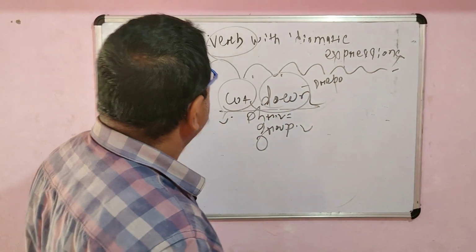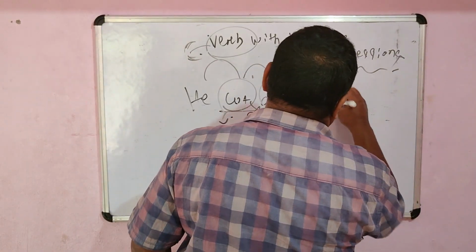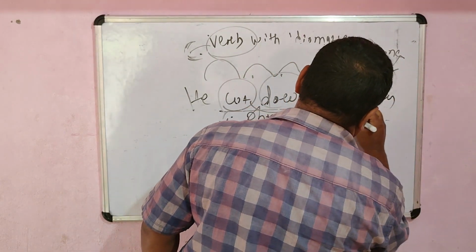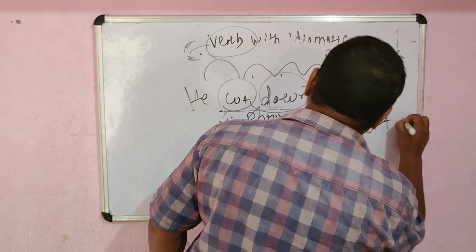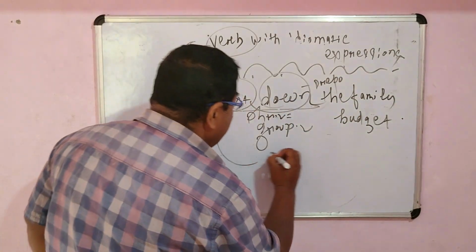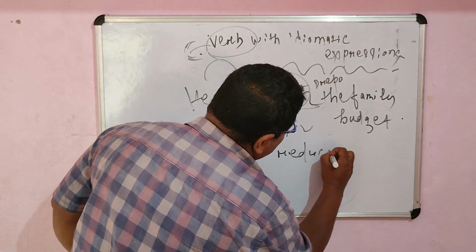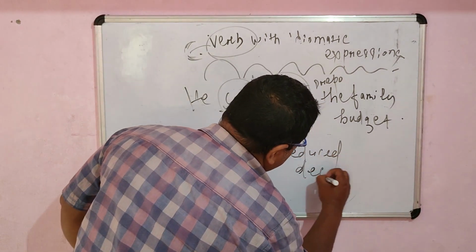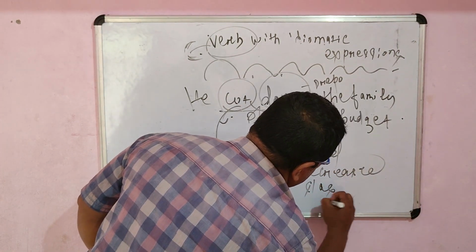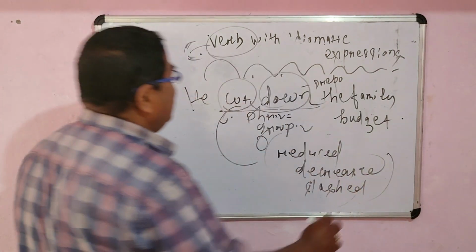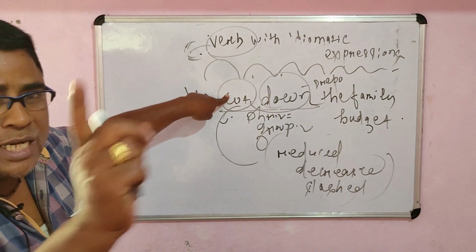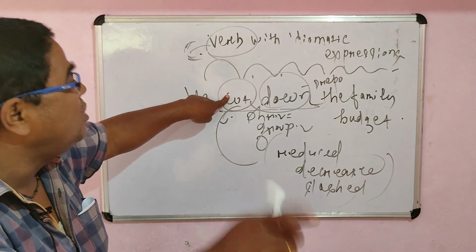If I say, he cut down the family budget, what do we mean by cut down here? He cut down the family budget means he reduced the family budget, he decreased the family budget, he slashed the family budget. In these types of sentences, you can also use cut down. If I say, please cut down your expenditure, it means try to control your expenditure.